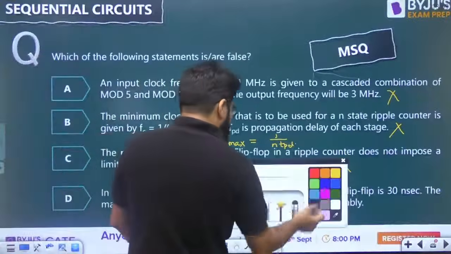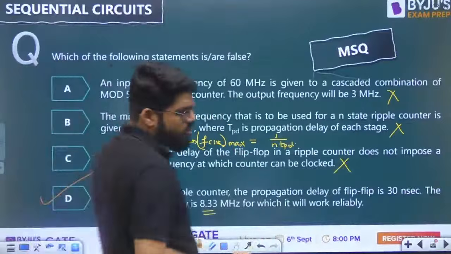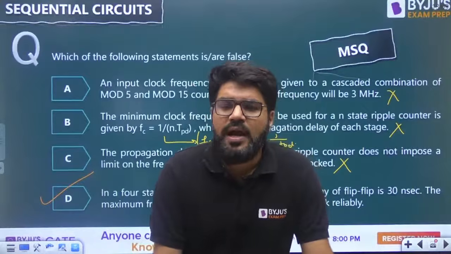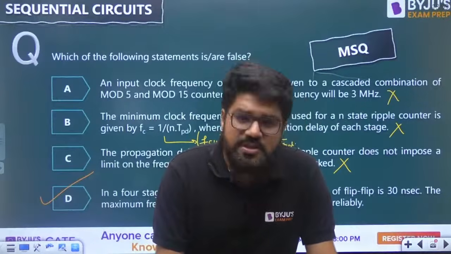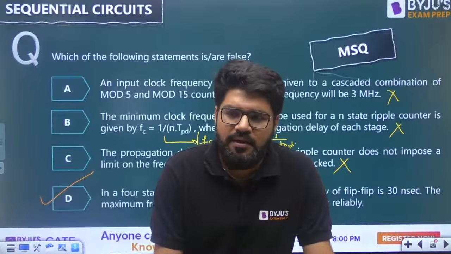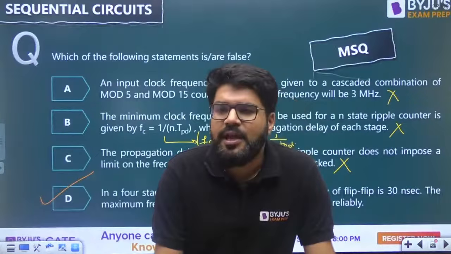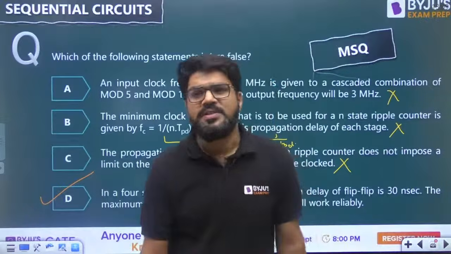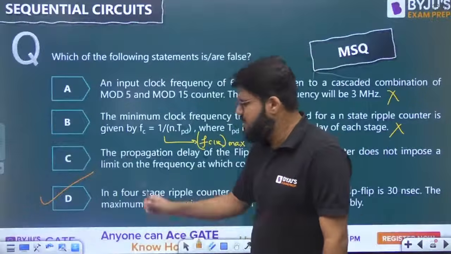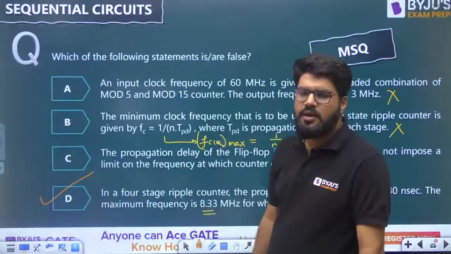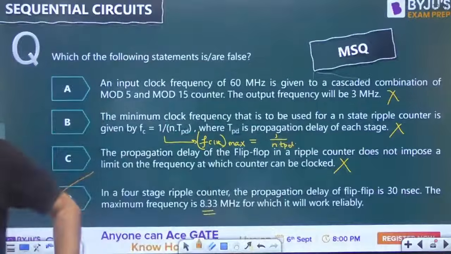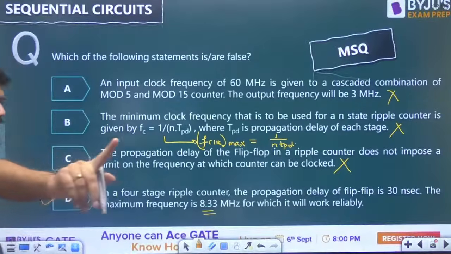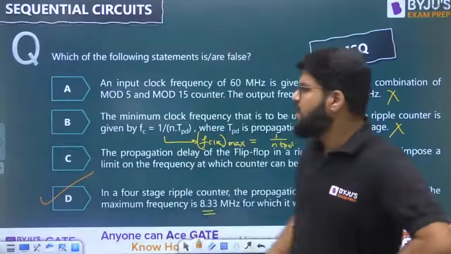So yes, as I explained to you in the last class also, dear students, IIT has specified about MSQ that one or more than one option can be correct. That means one can also be correct. That is also a category of MSQ. So don't be surprised, don't be shocked, and don't be confused. Yes, this is an MSQ where only one option is correct. Okay? Only one. Next.